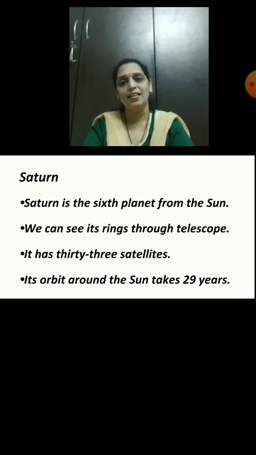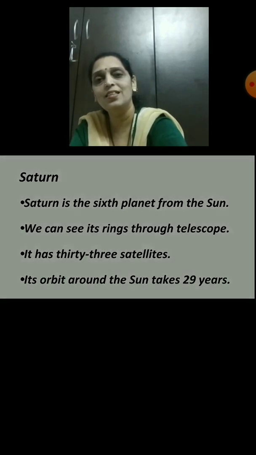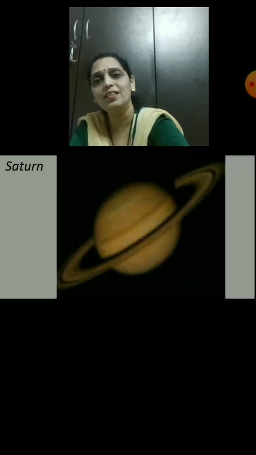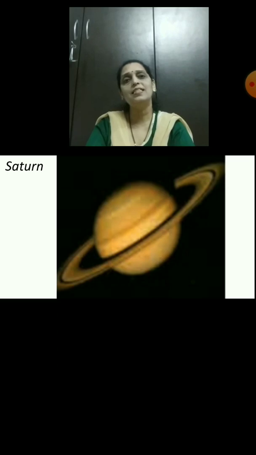Yes, it takes 29 years to orbit around the Sun. And the next is, this is the picture of Saturn. It is the second largest planet in the solar system after Jupiter.